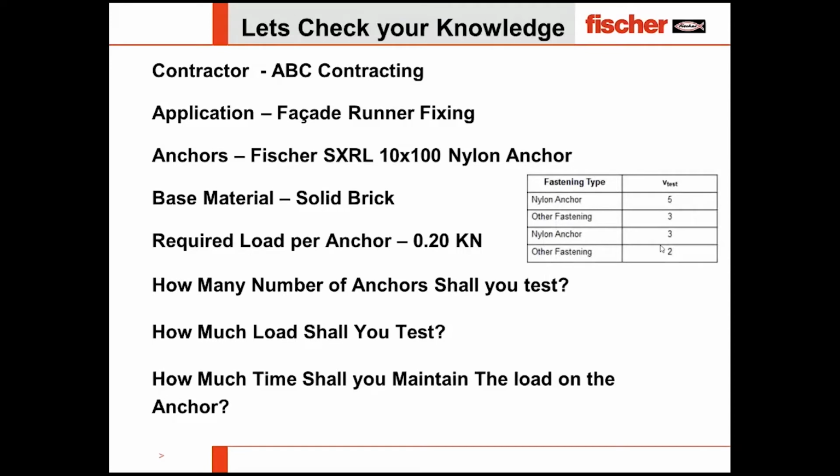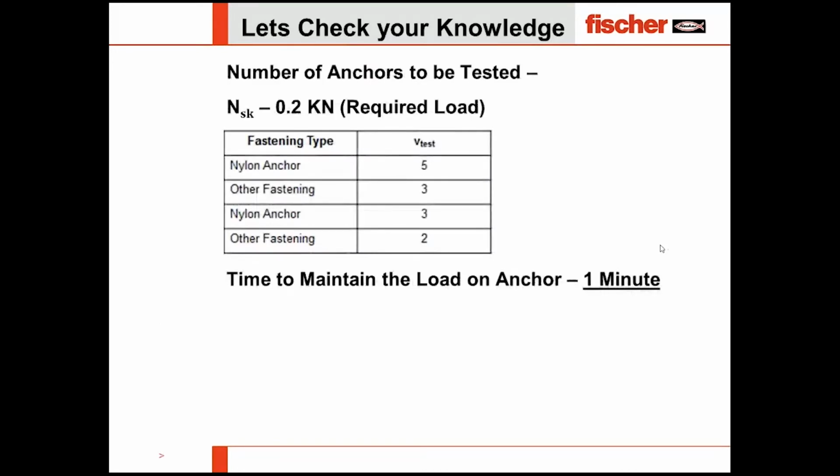Let's come down. You should have the safety factor of 5 or 3 for the nylon, or based on the anchor. So SXRL is a nylon anchor, so it should be 5, and as it is a facade runner, it's a permanent fixing, so we should go with the 5 times safety factor. So our load should be 0.2 multiply with 5, it's 1 kilonewton. Well, then for the time, as I mentioned, it should be there for 1 minute if we are going to find out the capacity of the anchor. Well, so here it is.